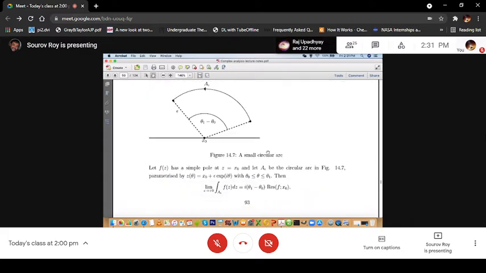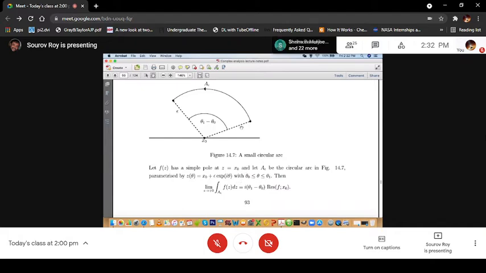Let f(z) have a simple pole at z equal to x0 on the real line, and let A epsilon be the circular arc shown here, parameterized by z(theta) equal to x0 plus epsilon e to the i theta. That means the radius is epsilon and it is centered around x0, with theta between theta 0 and theta 1.